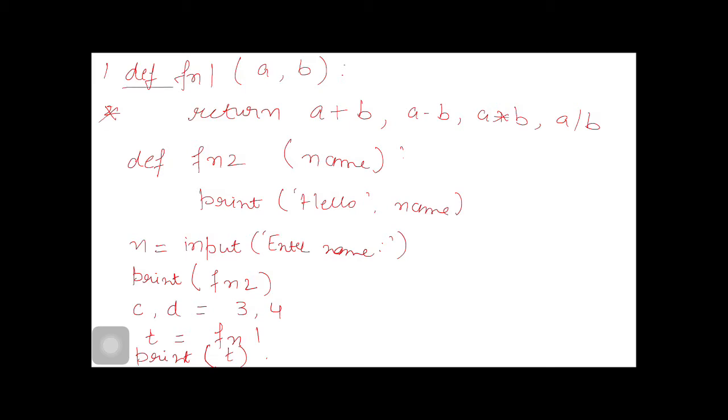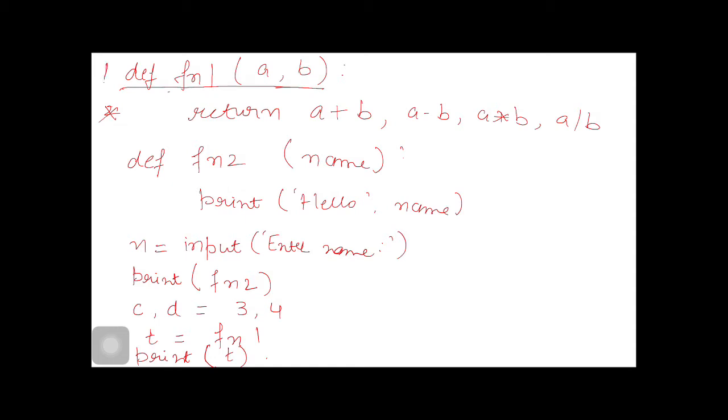Seeing it, our interpreter finds this is a function definition. It creates a function object in memory with this function signature, and it will not go on executing the body of the function. Remember, a function does not execute by itself. A function executes only when there is a call to the function.